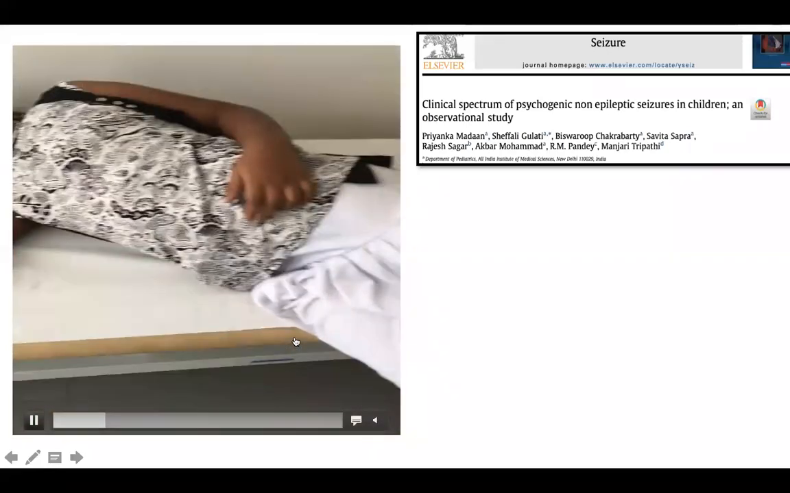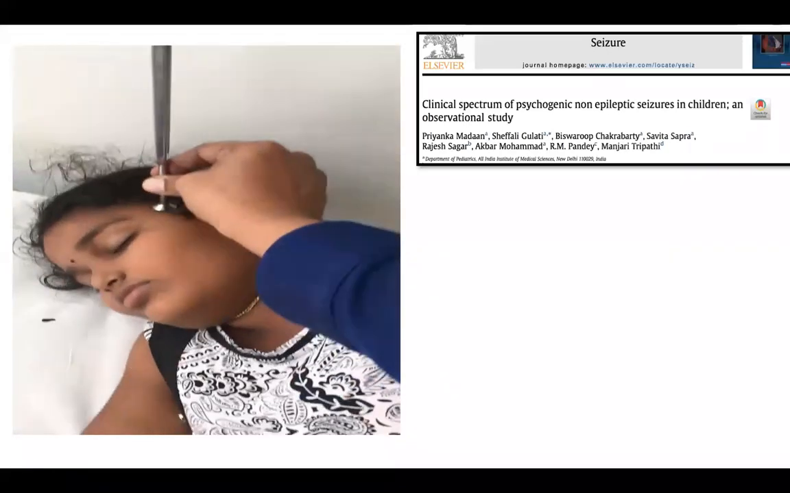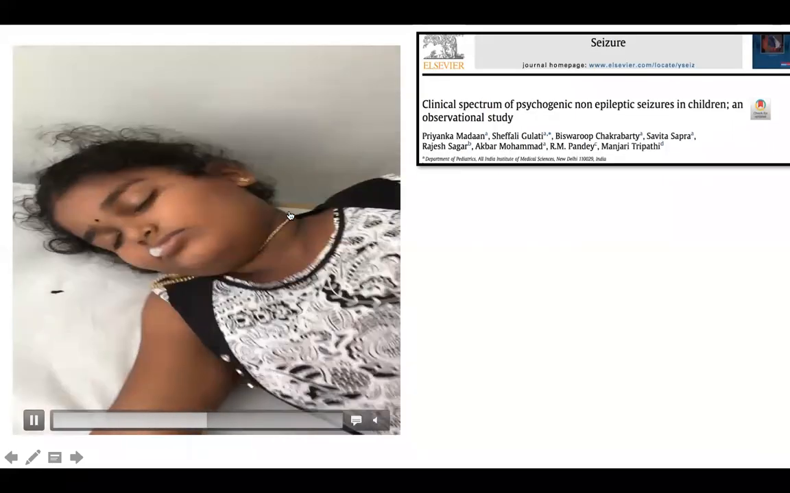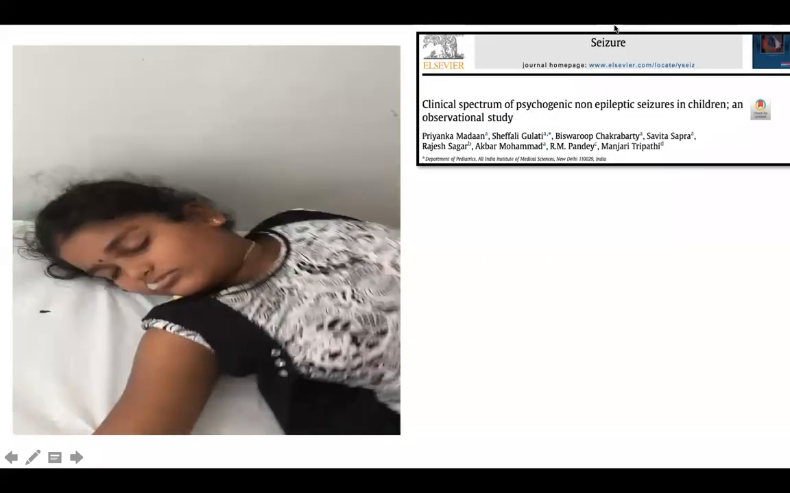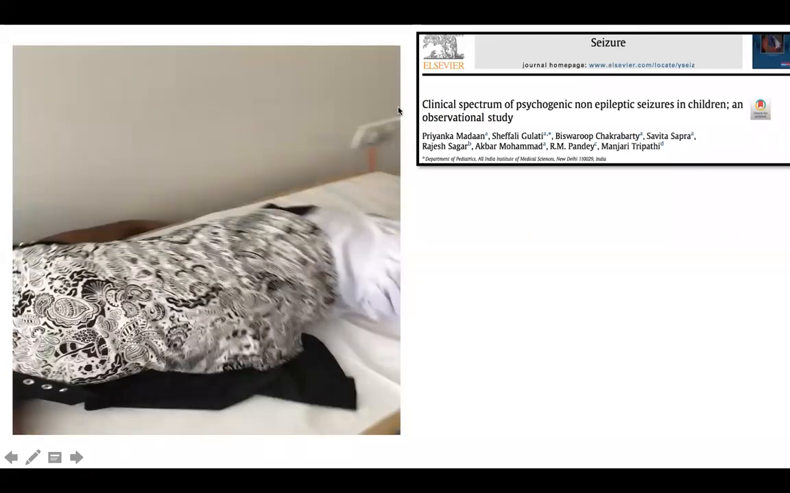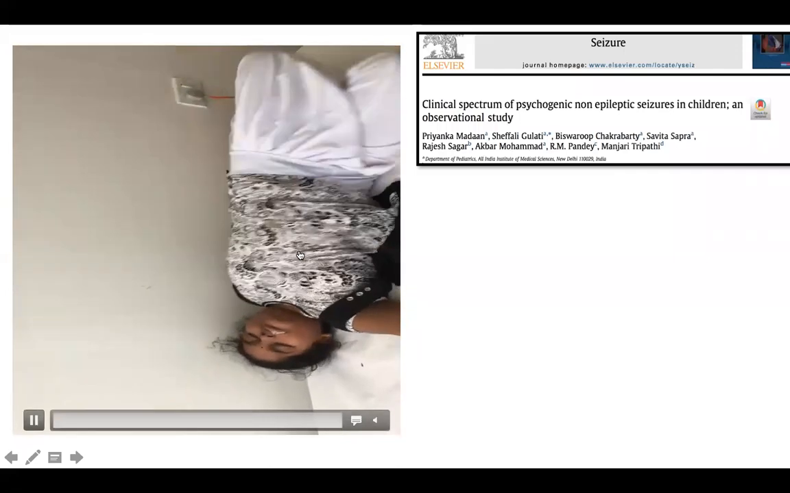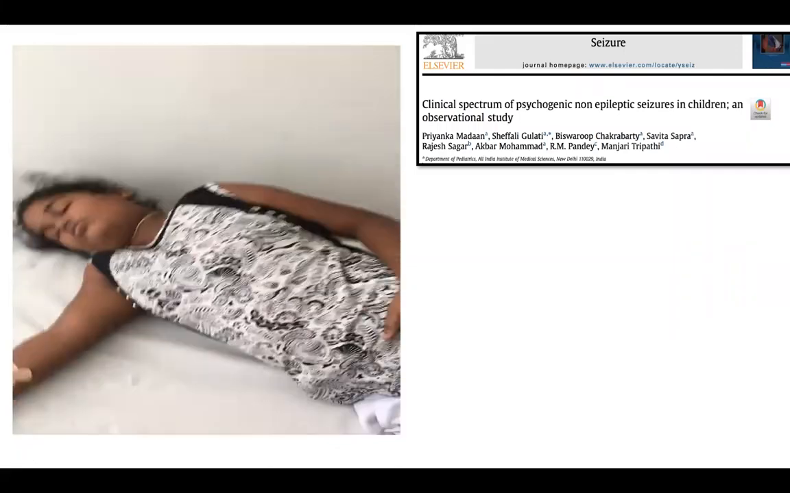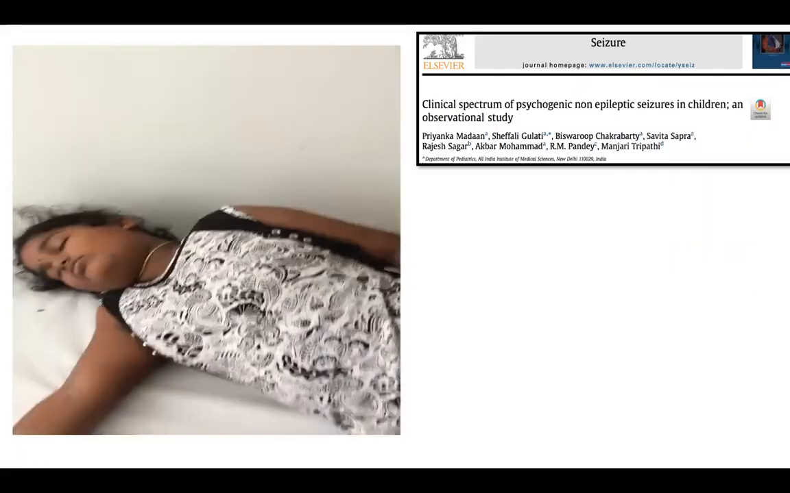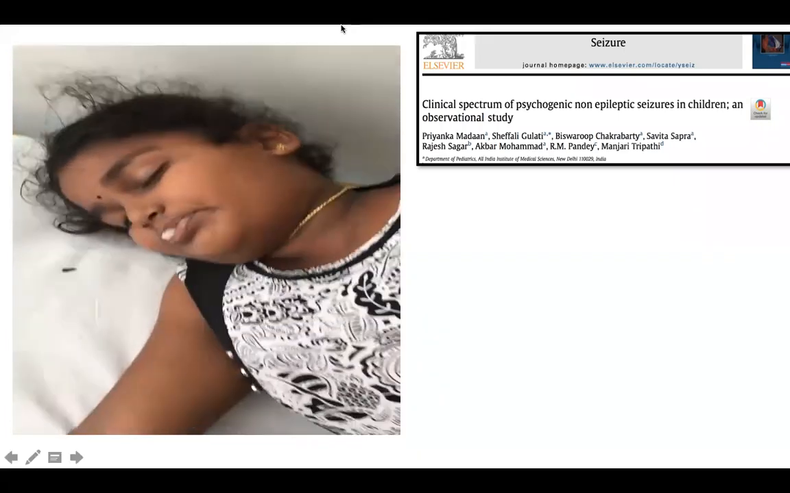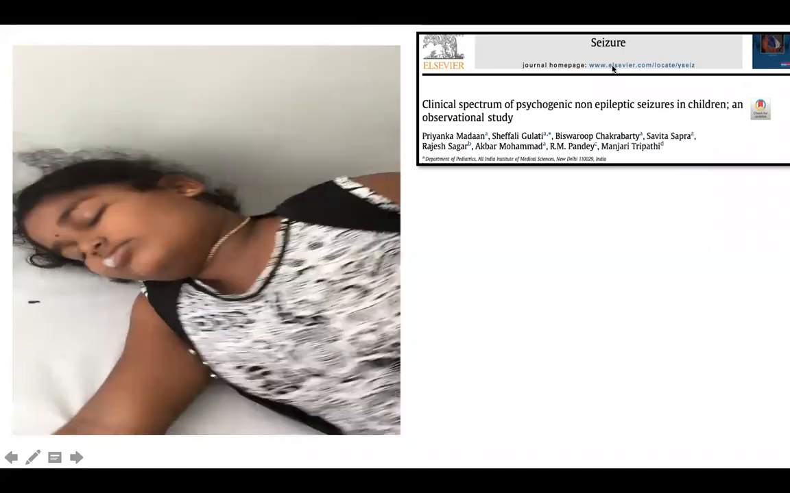She was managed with 3 antiepileptics without control, and she was referred. As you can see here, I'm using the tuning fork. So what could be the likely possibility here? Thrashing movements, pelvic thrashing movements, eyes are closed, right? Using a tuning fork.